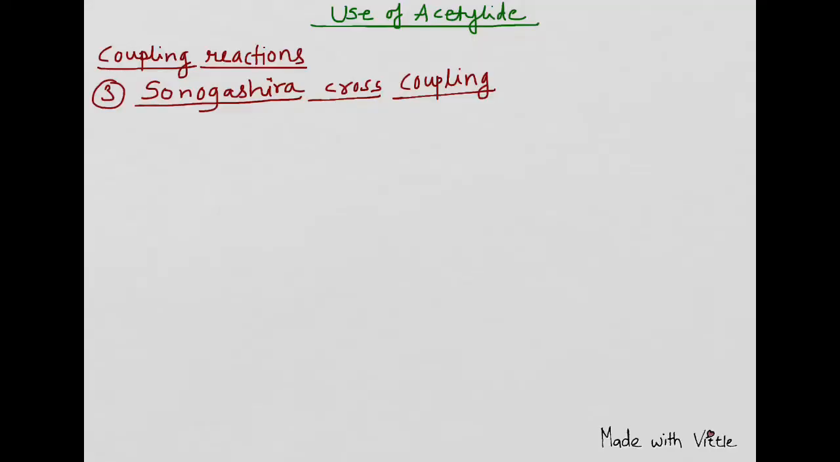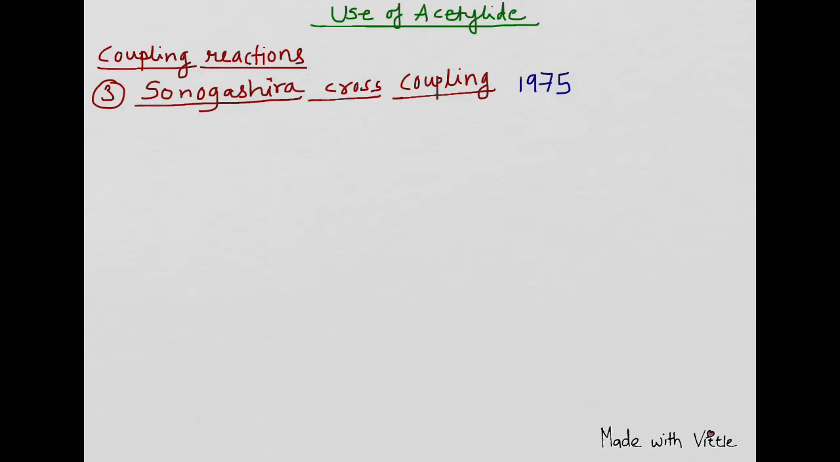The next reaction in the use of acetylide is a coupling reaction. In that we are going to see the third reaction, which is a Sonogashira coupling, which is a cross coupling. Now this reaction was discovered in 1975 by Sonogashira and co-workers.